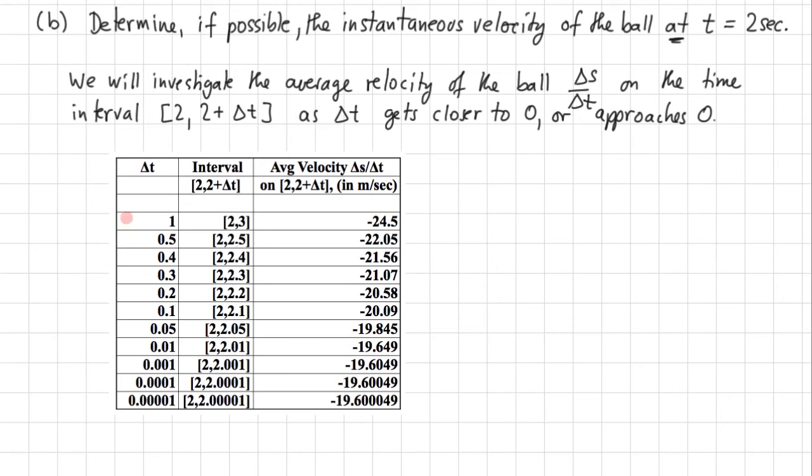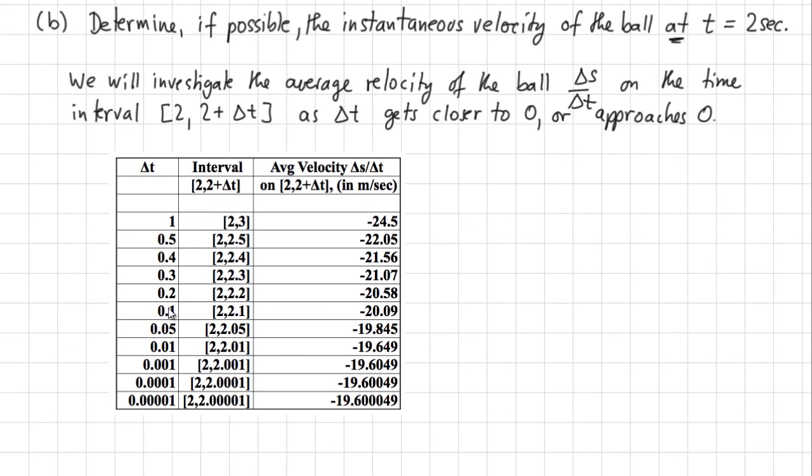Now, in the first row of data, we actually have simply a replica of the work in part A. Delta t there was 1 second. The corresponding interval was from 2 to 3 seconds, and we calculated the average velocity to be minus 24.5 meters per second on that interval. Now, let's pick another row. Let's say delta t equal to 0.3. The corresponding time interval then is from 2 to 2.3 seconds, and the average velocity on that interval is minus 21.07 meters per second. Let's pick 0.05. Well, the average velocity there is minus 19.845.